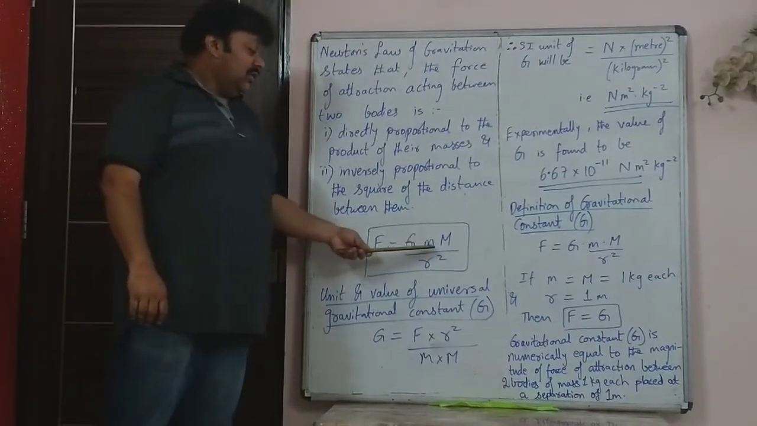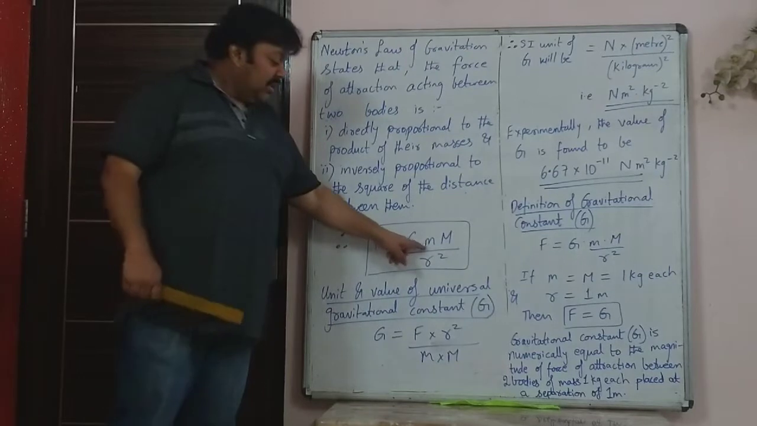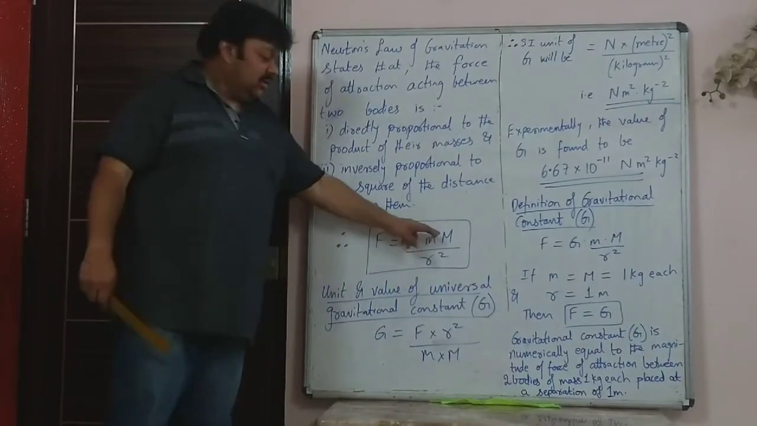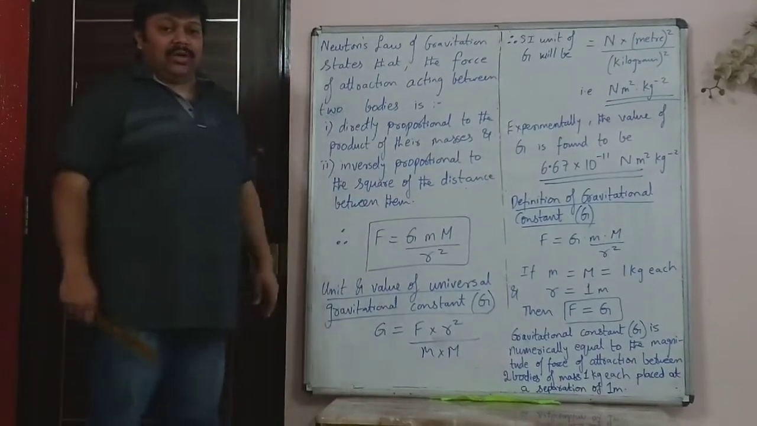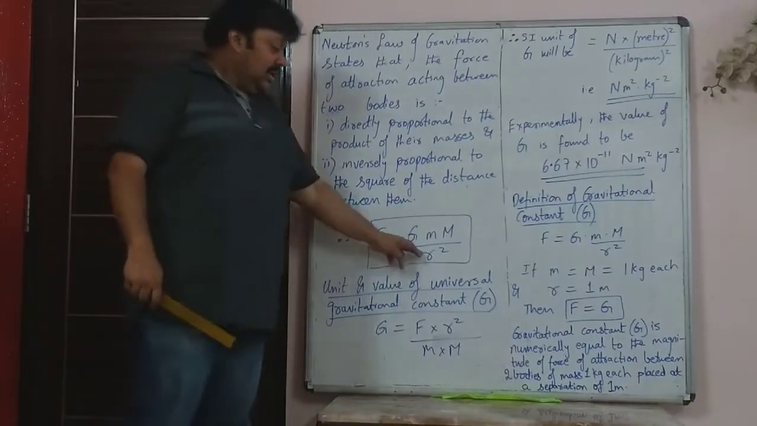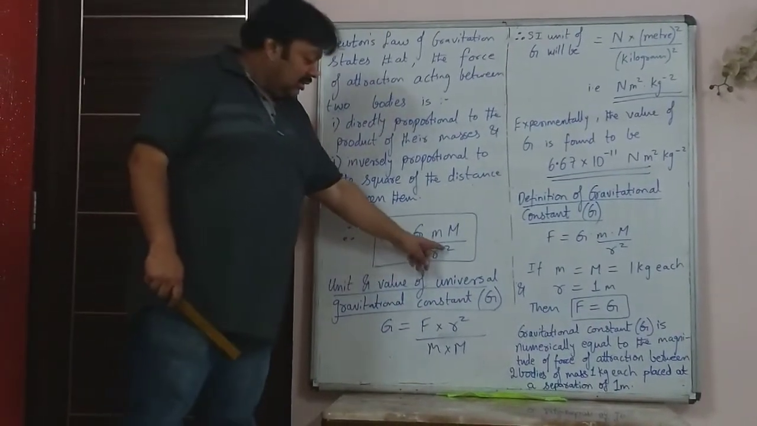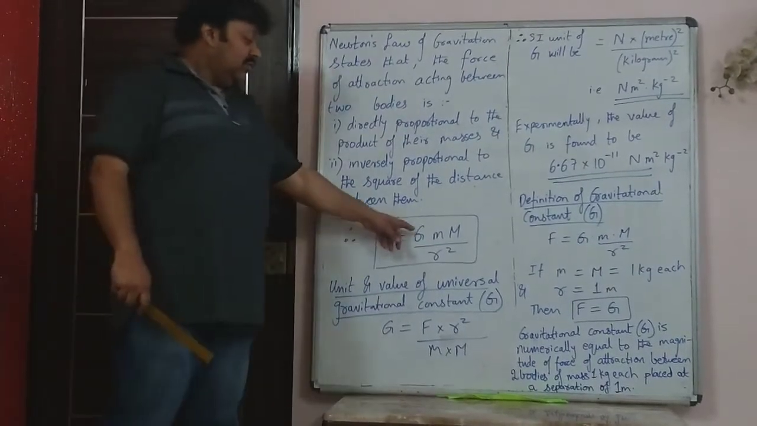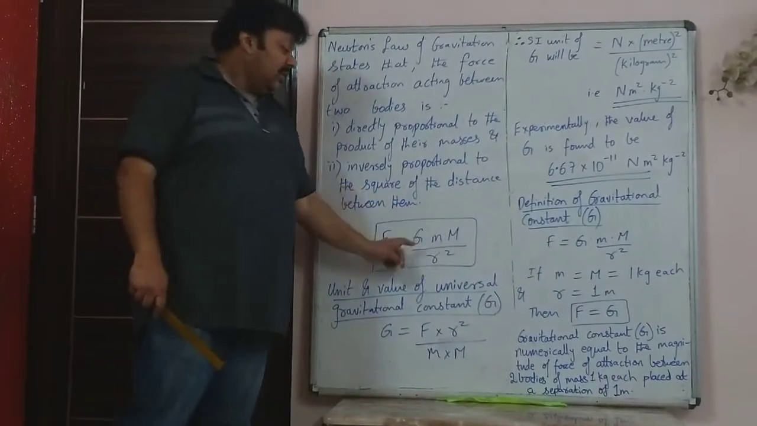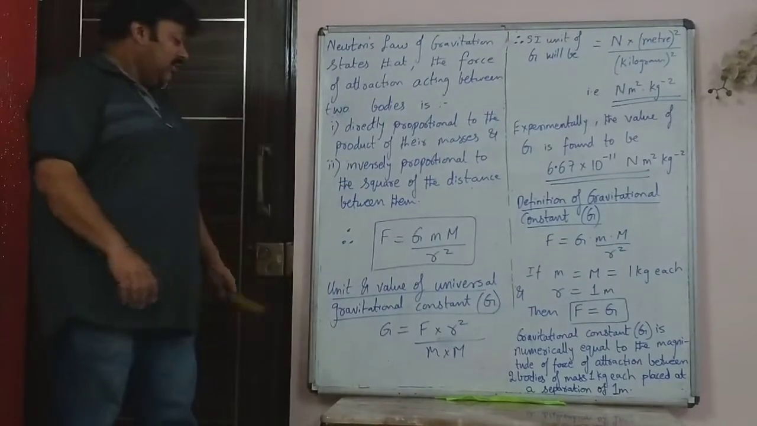F is equal to g into small m. The small m stands for the smaller mass. Capital M stands for the second body, which may have bigger mass. And r is the distance of separation between the two bodies, so it is r squared. F is equal to g into small m into capital M upon r squared.